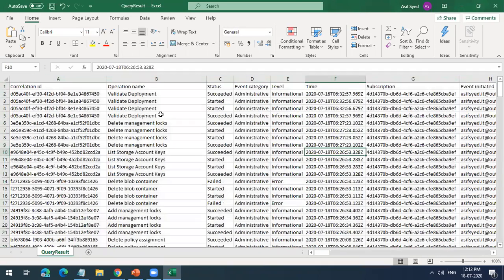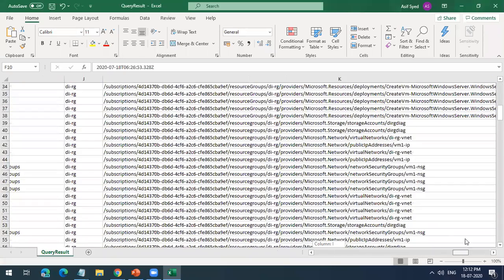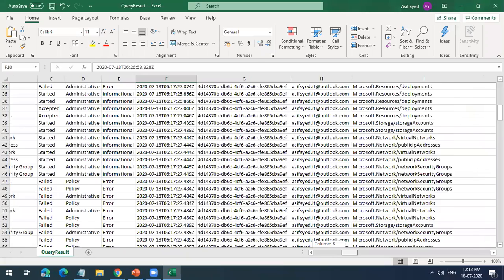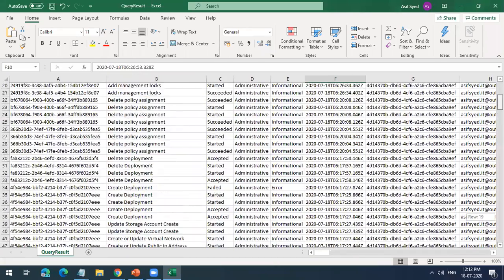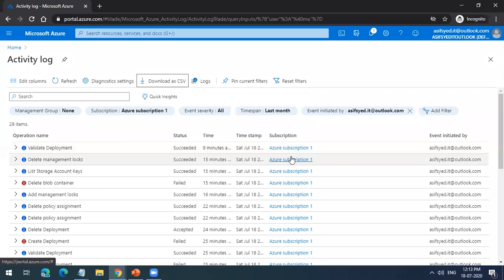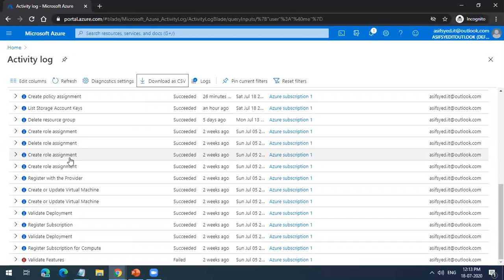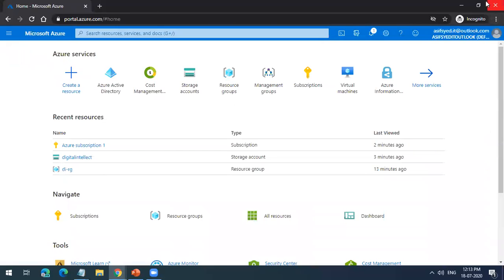So you can see the operations, everything can be done. Who has deleted the user? You can view. You can take all these logs. You can download them as CSV, and you can get them into any SQL to do the analysis. So this is more of a system administration task done at the security level. For security purposes, you should have this, and for audit purposes also if necessary, both for internal as well as for external audit. So this is about the governance things you have in Microsoft.